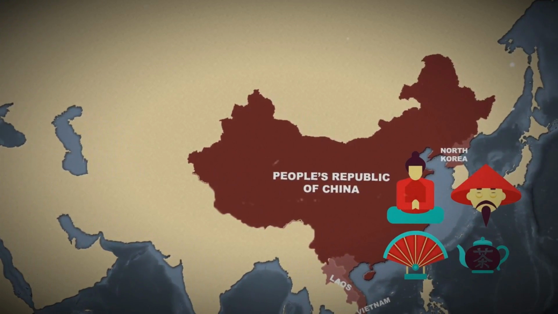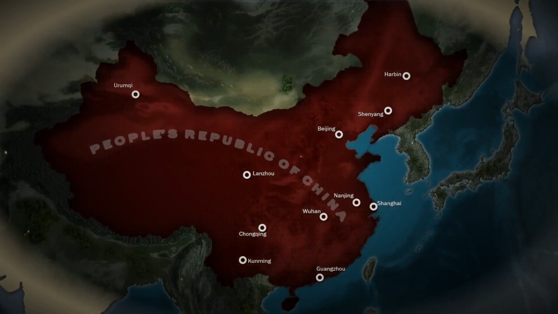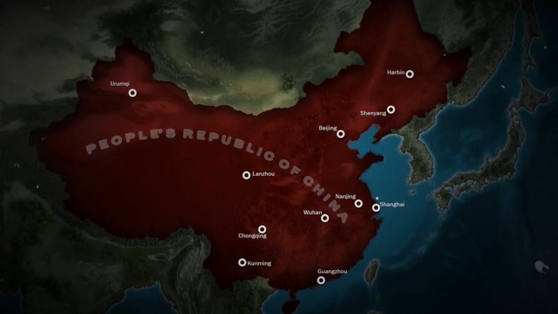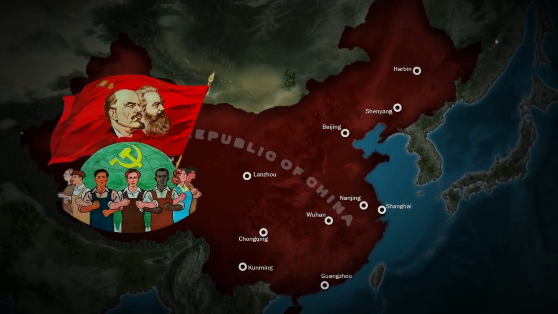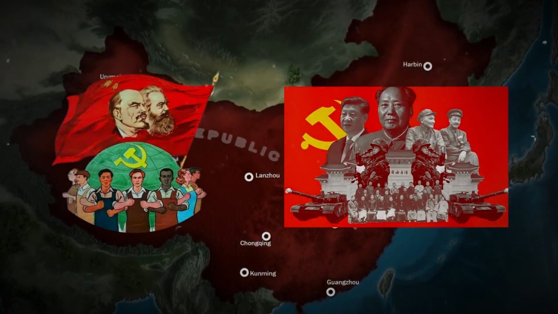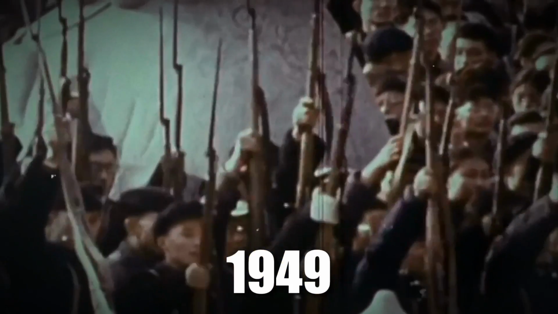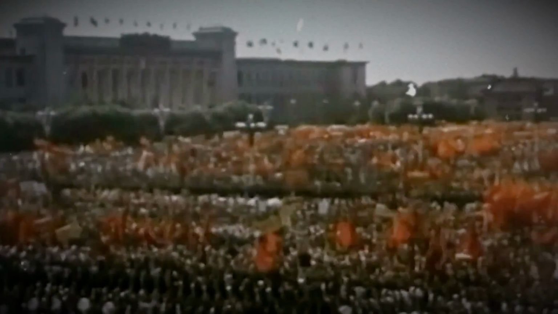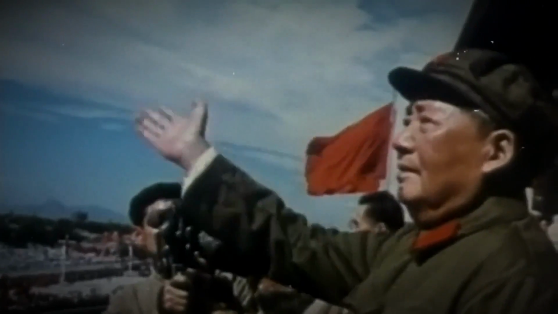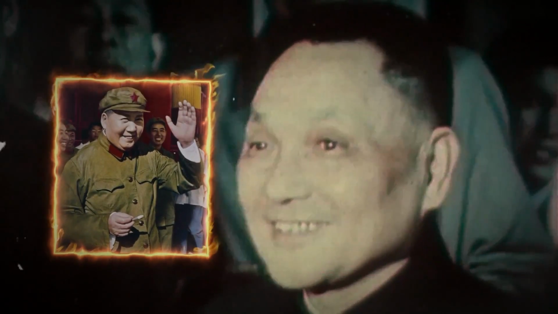China is a country with a rich history and culture that has undergone significant changes over the centuries. Today, we'll be comparing pre-communist China with communist China. Pre-communist China refers to the period before the Chinese Communist Party came into power in 1949, while communist China refers to the period after the establishment of the People's Republic of China under the leadership of Mao Zedong.